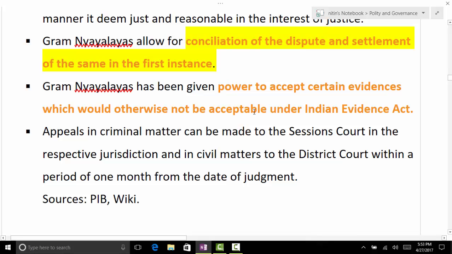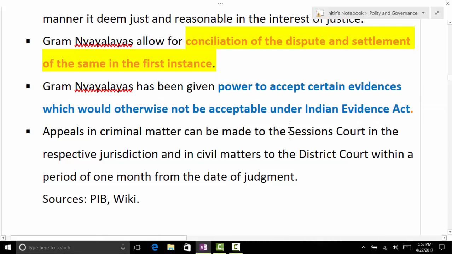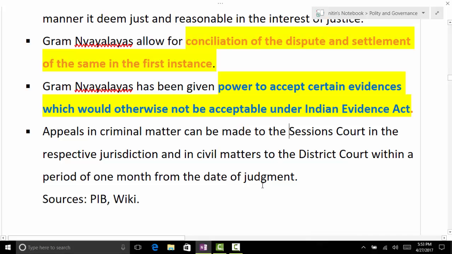It is empowered to accept certain evidences which would otherwise not be acceptable under the Indian Evidence Act. Gram Nyayalaya is an extension of the subordinate court. So why is this exception here, the power to accept certain evidences? In ADR, basically, in quasi-judicial bodies, there are times when certain evidences that cannot be accepted in court are accepted, to give more flexibility. Yes, sir, because it is going for conciliation at the first instance. You see, conciliation of dispute and settlement at the first instance.